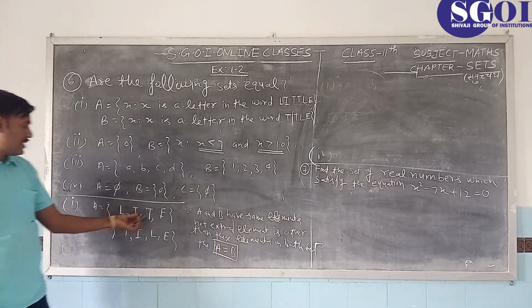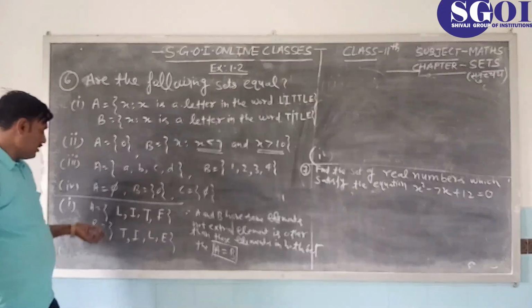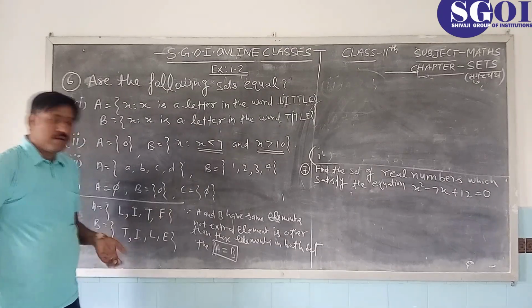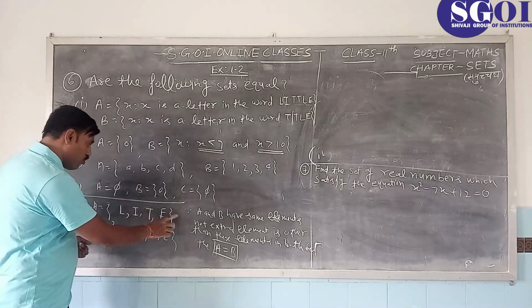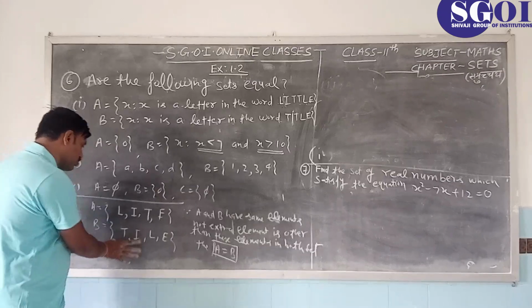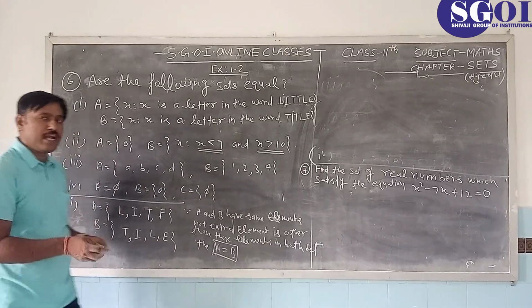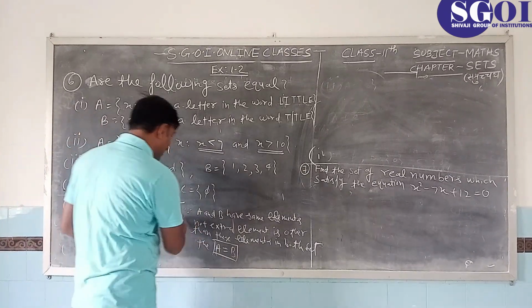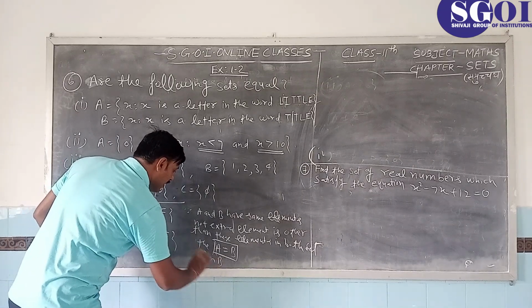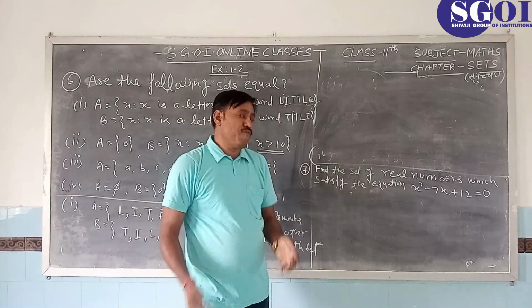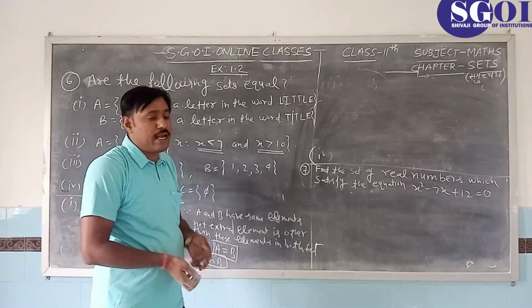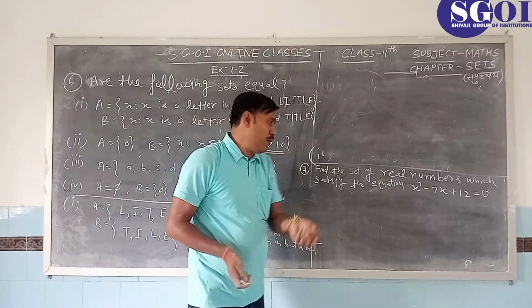And also this is an equivalent set, because it is equal, now not equal, but there are 4 elements in the set A and there are also 4 elements in the set B. So n(A) equals n(B) equals 4. So this is also equivalent. And if sets are equal, then those sets are also equivalent.